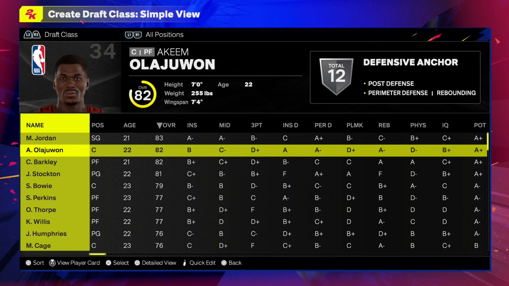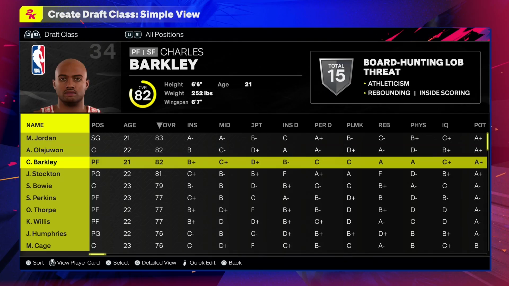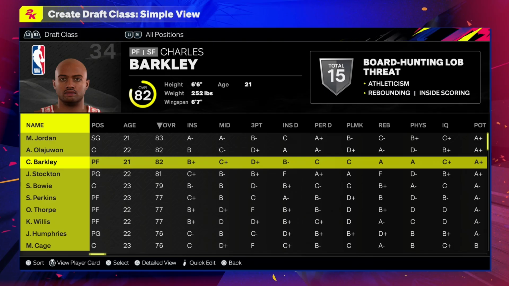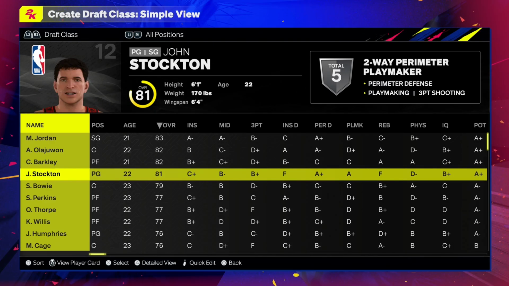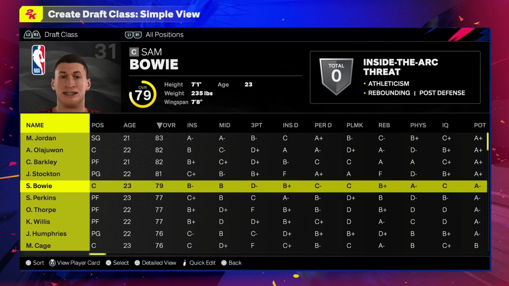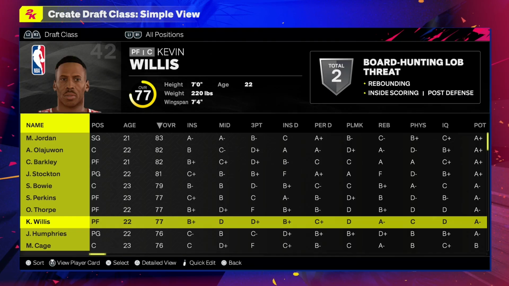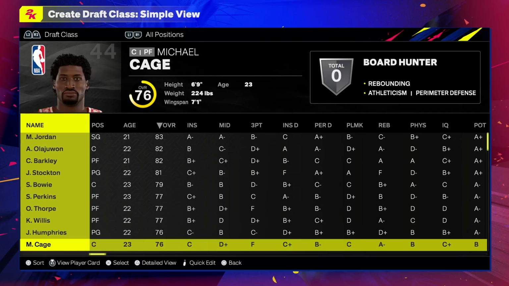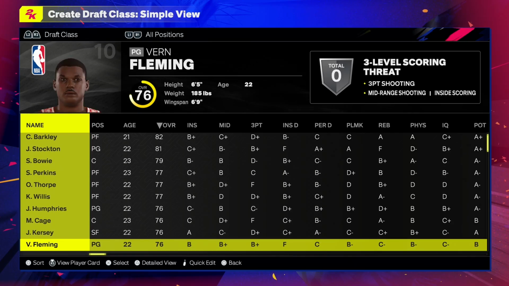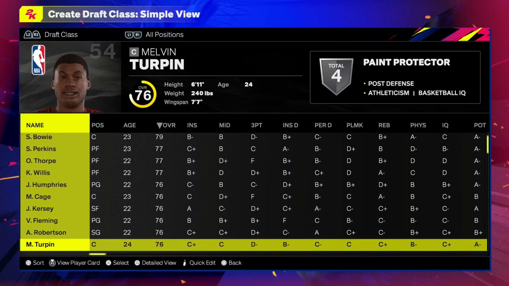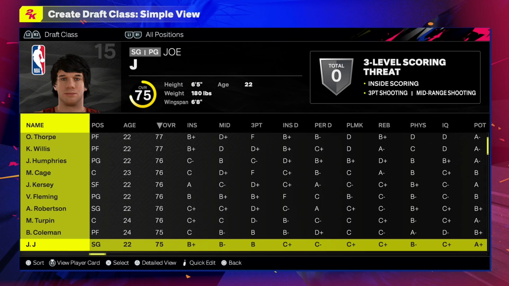We have Hakeem Olajuwon, one of my favorite centers of all time. We have Charles Barkley here. I never created this Charles Barkley, technically. I didn't create the player himself. I tried to tweak him a bit so that he's better. John Stockton is here as well. And then we have Sam Bowie, Sam Perkins, Otis Thorpe. We have Kevin Willis. We have Jay Humphries. We have Michael Cage. We have Jerome Kersey, Vern Fleming, Alvin Robertson, Melvin Turpin, Ben Coleman, Joe Jokovic.